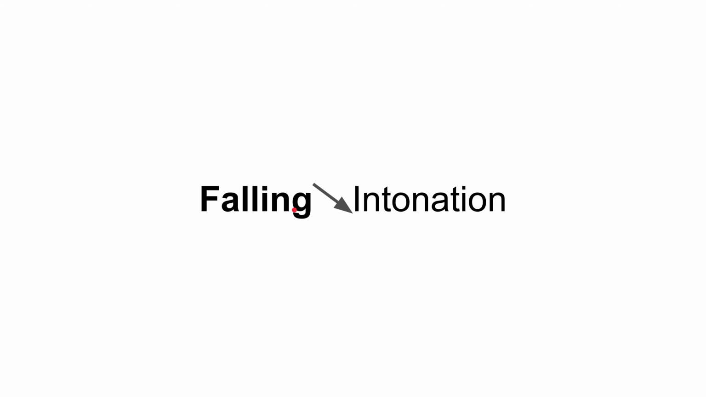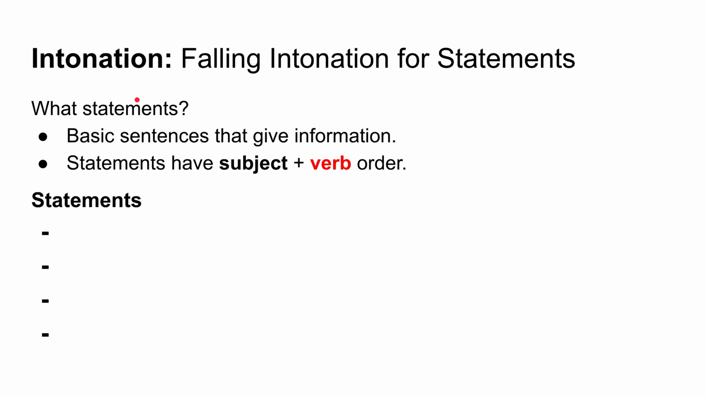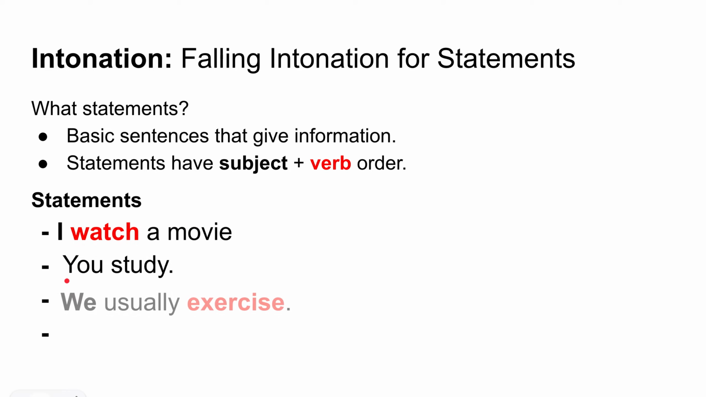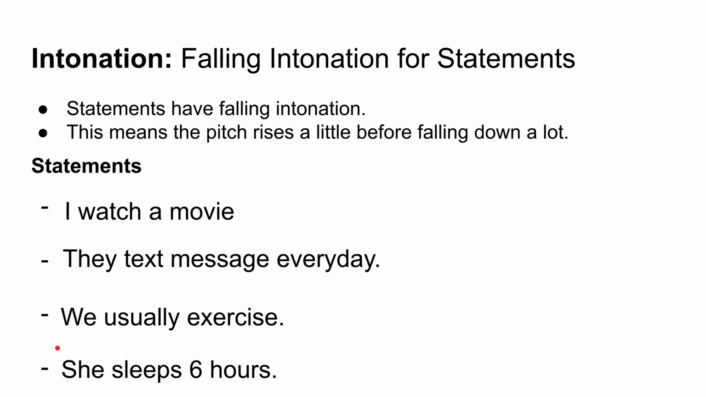Now let's talk about falling intonation for statements. What are statements? Basic sentences that give us information. The statements usually have subject plus verb order. So, for example, I watch a movie. You study. We usually exercise. She sleeps 6 hours.